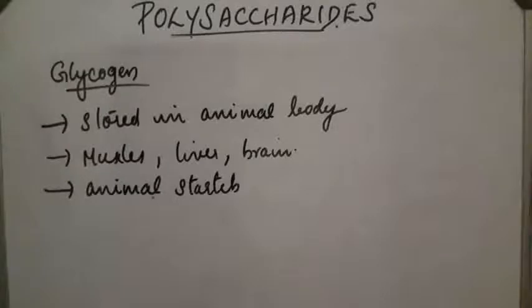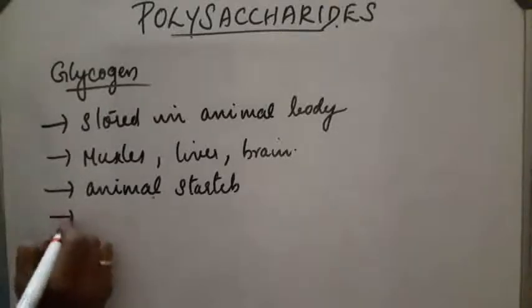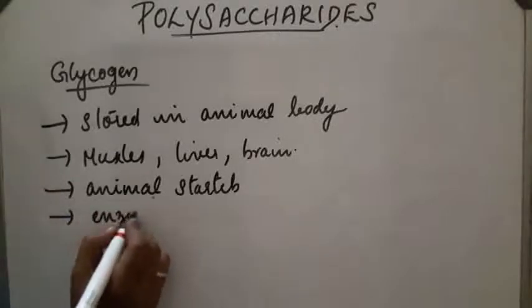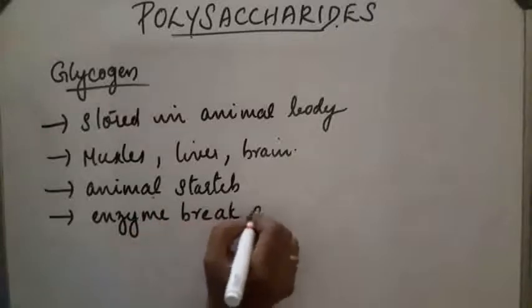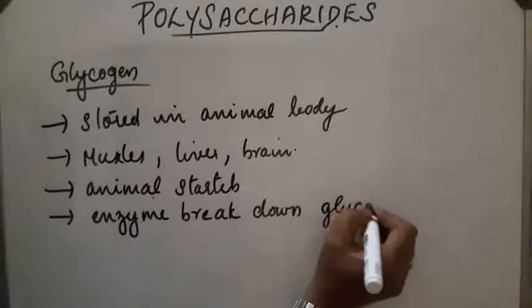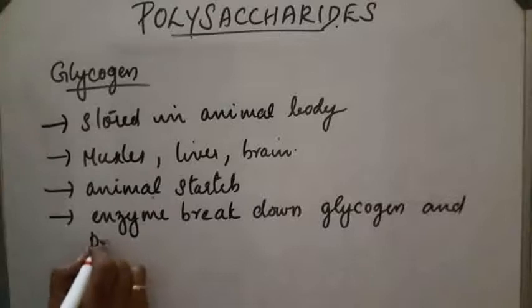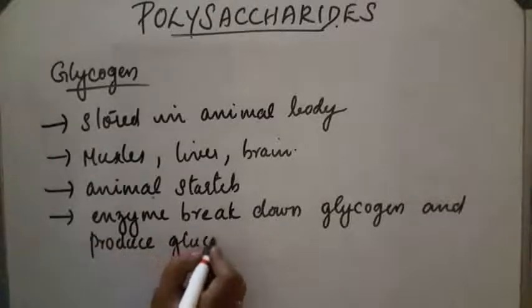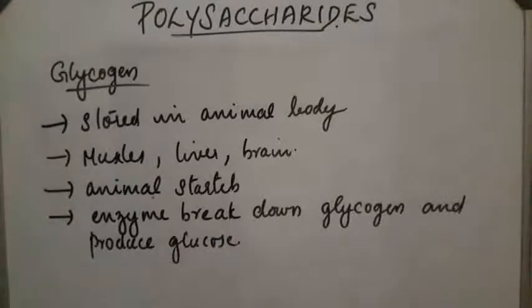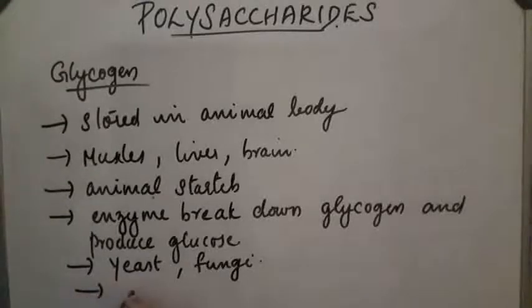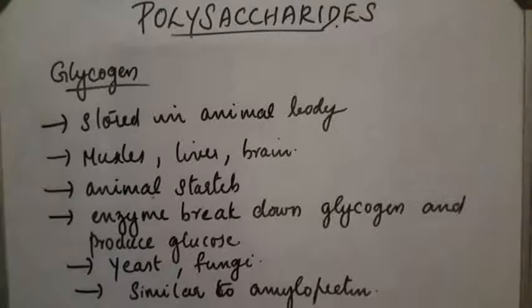It is highly branched. Its important function is that when the body needs glucose, an enzyme produced in the body breaks down this glycogen and produces glucose. It is also found in yeast, fungi, etc. Its structure is similar to amylopectin. It is a highly branched compound.